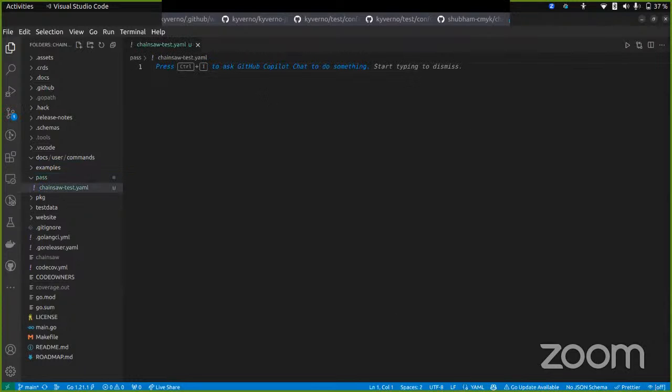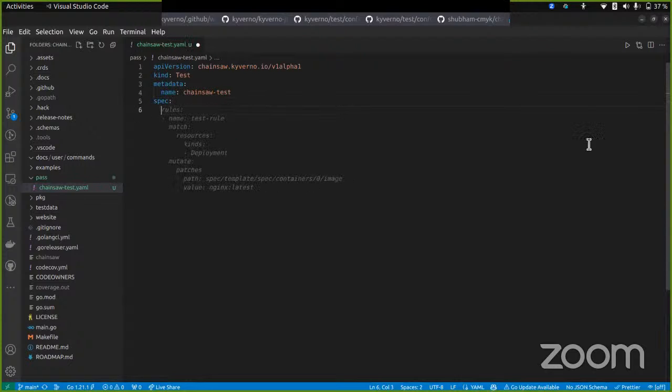Over here, just like any other Kubernetes resource, we have to declare our API version, which for Chainsaw is chainsaw.kyverno.io/v1alpha1. And we have to declare our kind, which is Test here, not Chainsaw, then our metadata, and we don't need a namespace over here, and something called spec.